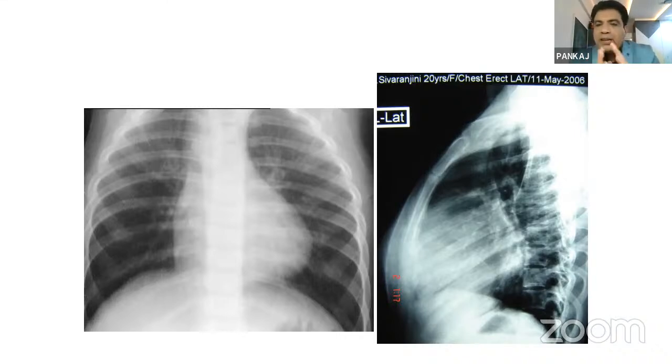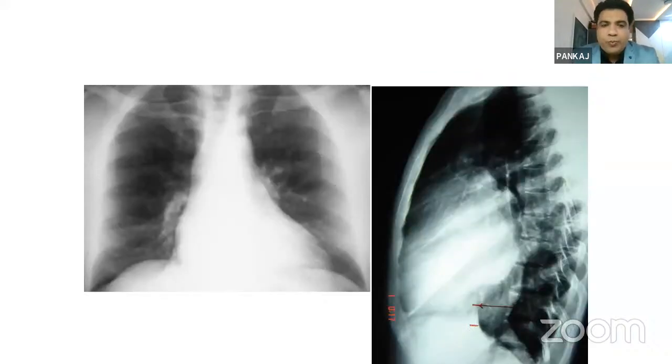So when you do the lateral X-ray, apart from the cardiomegaly, you will come to know which ventricle is enlarged. If you want to know whether it is RV or LV, definitely you can do, or sometimes you can judge by doing the lateral X-rays. But unfortunately nowadays we could not do even the regular X-rays regularly, and forget about the lateral X-rays too. So here also one thing is very important.